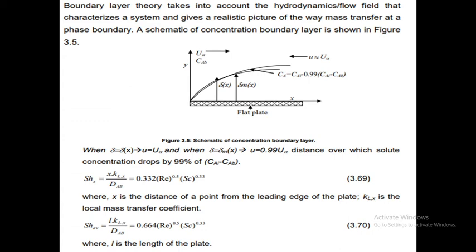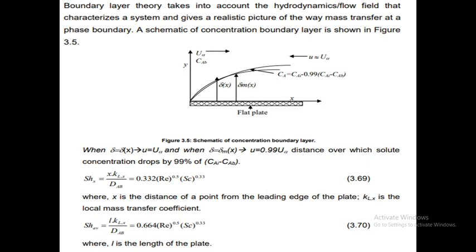This is the analogy. Sherwood number is equal to x times kL by DAB. This is the Sherwood number, equal to 0.332 times Reynolds number power 0.5, Schmidt number power 0.33. This is the mass transfer analogy, where x is the distance of the point from the leading edge of the plate. kL is the local mass transfer coefficient.